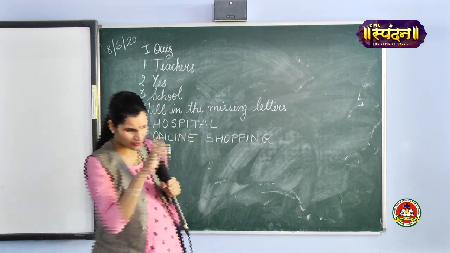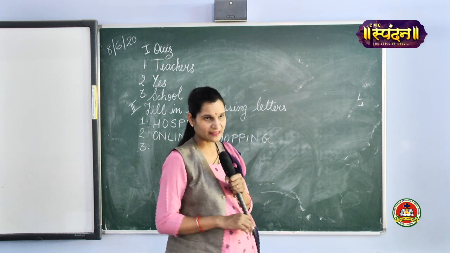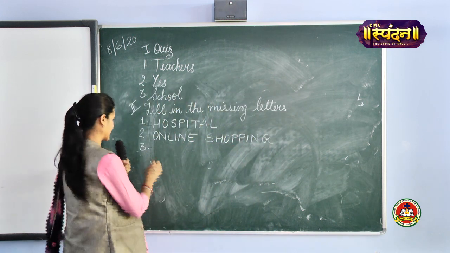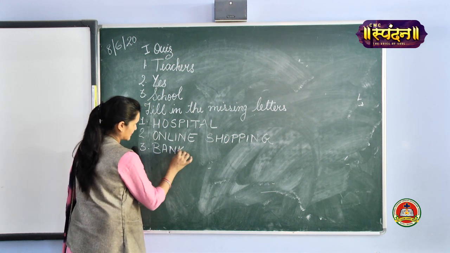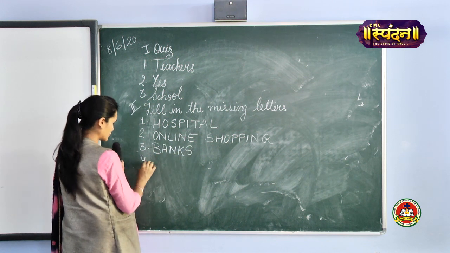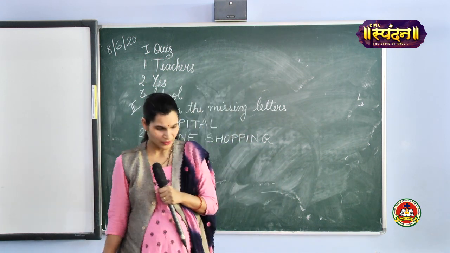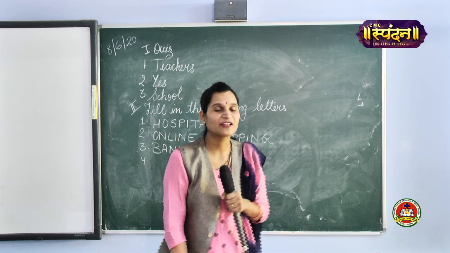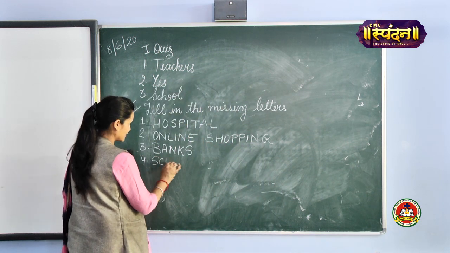Okay. Now comes the third, that is starting with the B. So can you all guess? Yes, the answer is banks. Answer is banks. I hope the answers are clear to you. Okay, now comes the answer number 4, that is starting with S, the favorite place, that is school. Okay. So just write school.